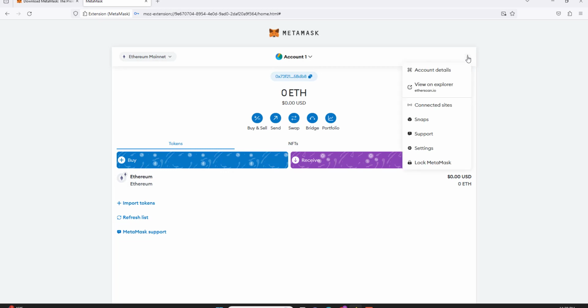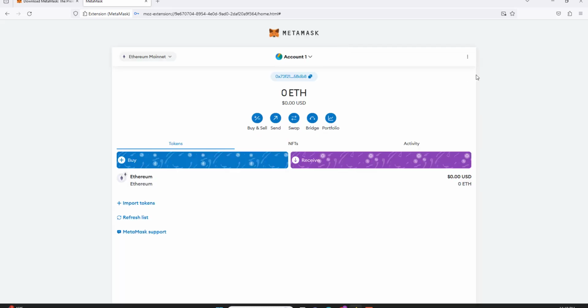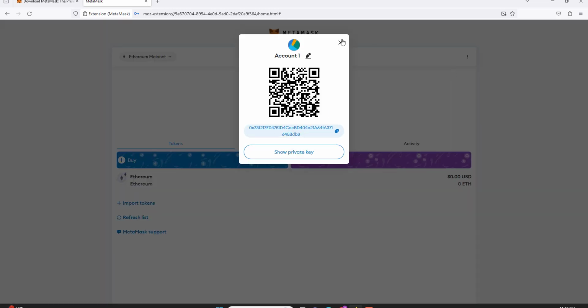Click these three buttons right here. Now you're gonna get account details. You get to view your transaction on the Explorer. You get to see what websites you're connected to. We're gonna click account details. This private key right here, never give out this private key. It's another way people can log in. So you might want to write down this private key as well. Remember, you're gonna click these three dots, click account details, and click show private key.